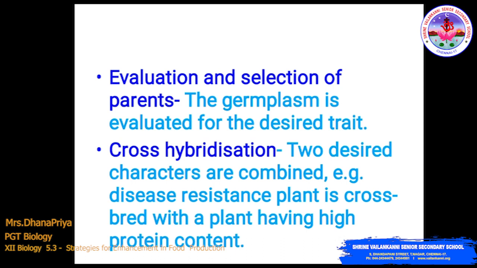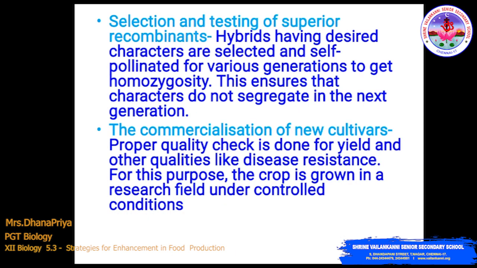The next step is cross hybridization. The two desired characters are combined, for example a disease resistant plant is crossbred with a plant having high protein content. The next step is selection and testing of superior recombinants. The hybrids having desired characters are selected and self-pollinated for various generations to get homozygosity.